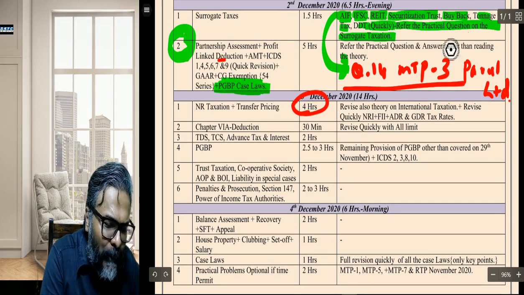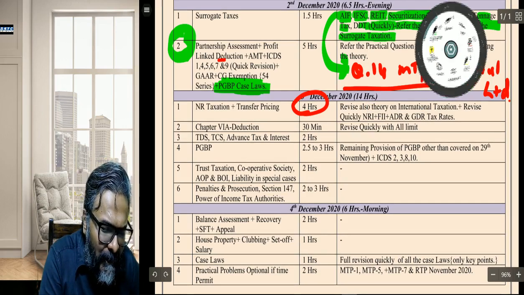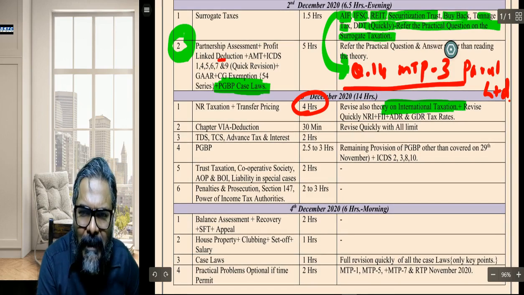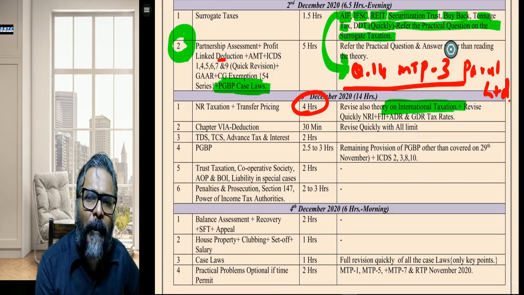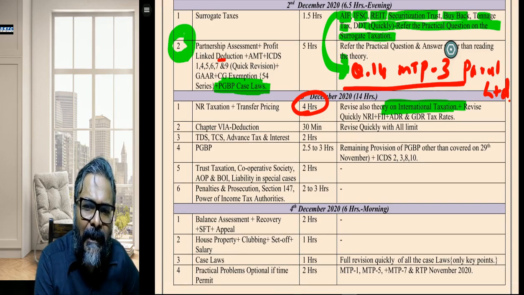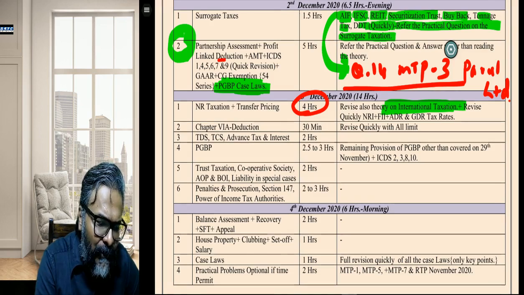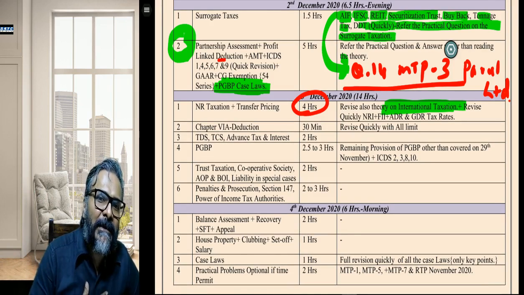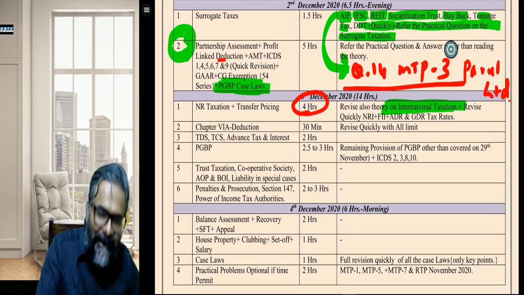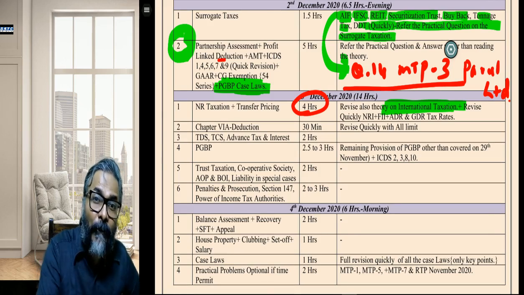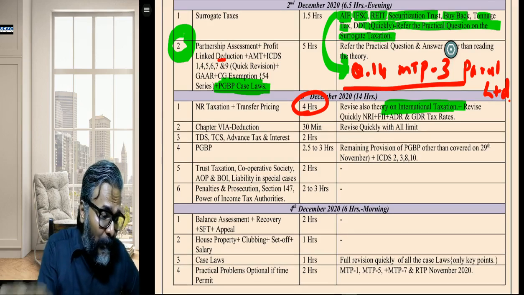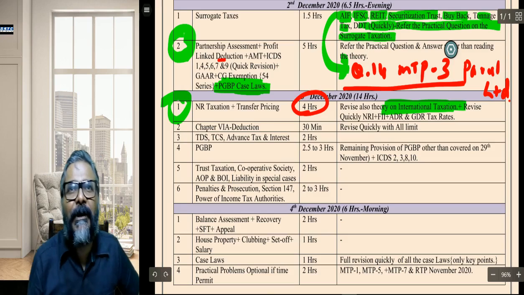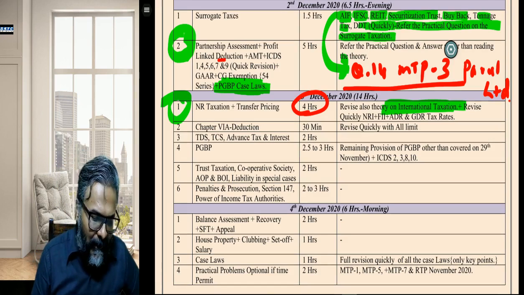For the new course, I am talking about it. There are some additional theory topics: BEPS, the fundamentals of the BEPS. Thereafter, the overview of the model conventions and the interpretation of the tax treaties. So there are 3 theory topics which are additionally allocated for the new course students. My suggestion is that please try to revise these in these days, like half an hour right now if you can give for these theory topics, so that the burden is less on the day of revision. It is up to you.